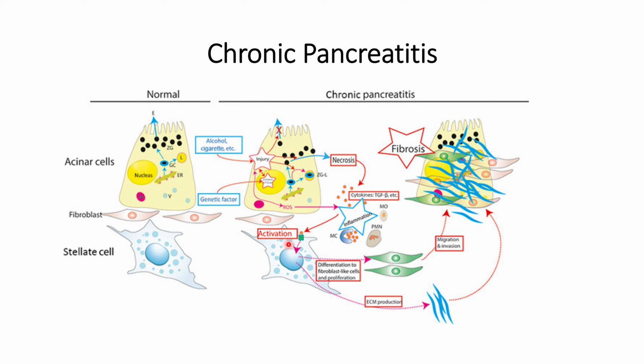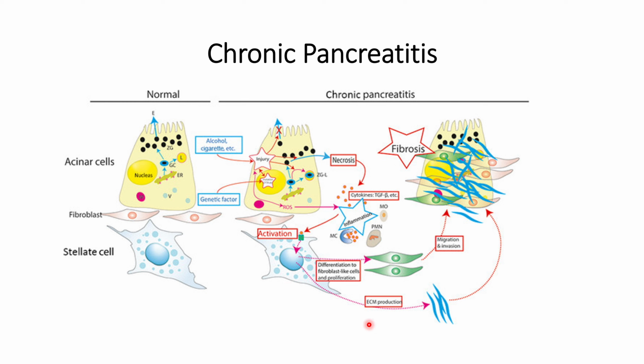Activation of these stellate cells will cause them to differentiate towards fibroblast-like cells, and at the same time these activated pancreatic stellate cells proliferate really fast.